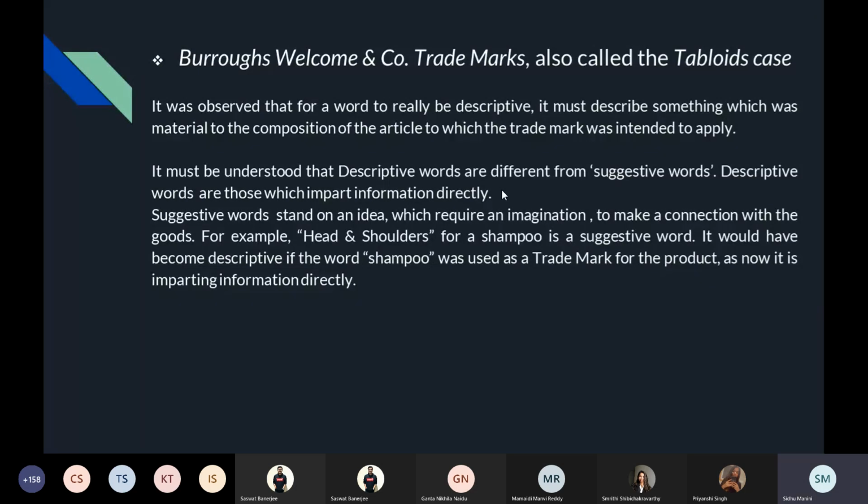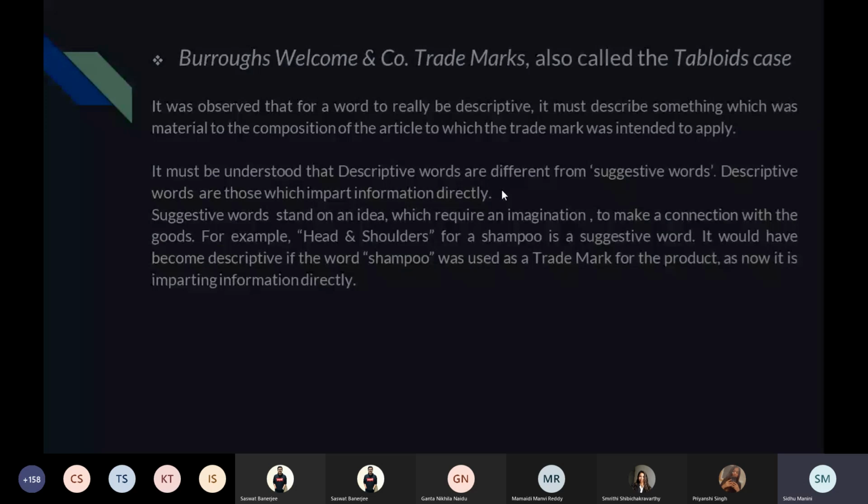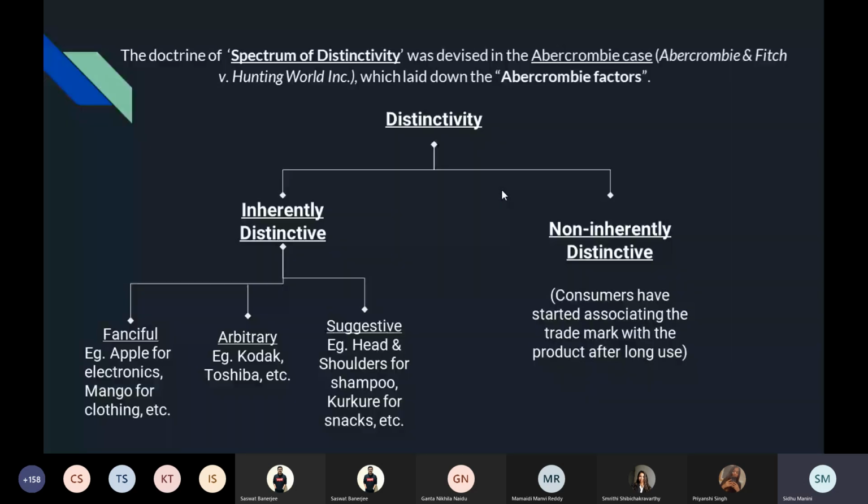So it must be very material to the good or service that you're going to sell. It must be understood that descriptive words are different from suggestive words. Descriptive words are those which impart information directly. See, suggestive words, as we just did, the example of Head and Shoulders or Kurkure, they are not imparting information